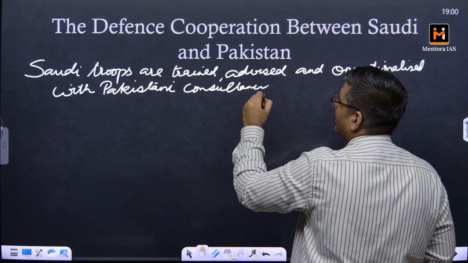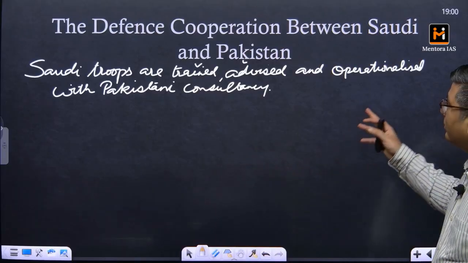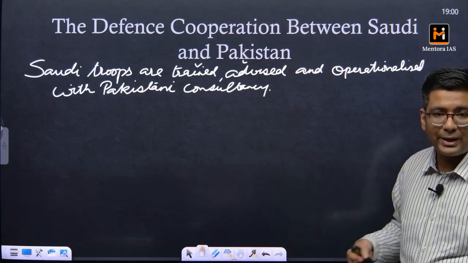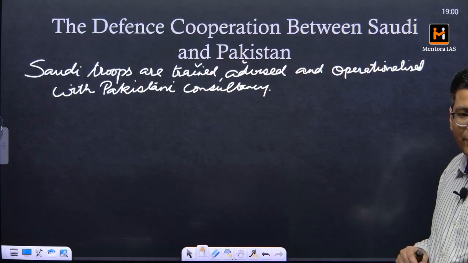Pakistan provides these three things: training services to the Saudi troops, advisory services on how to organize national security, and operationalization using the equipment that is there with Pakistan.